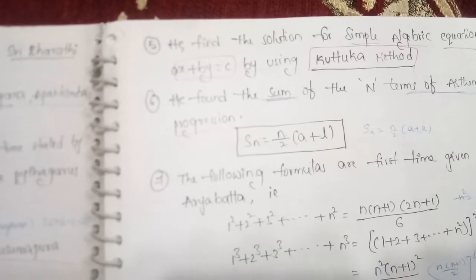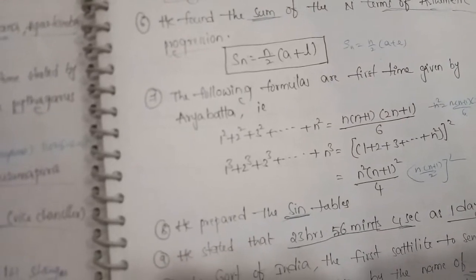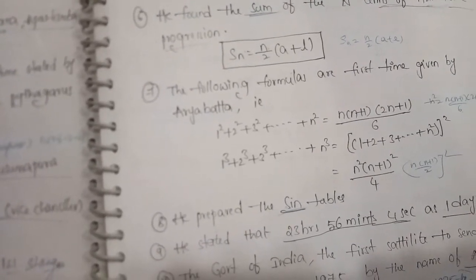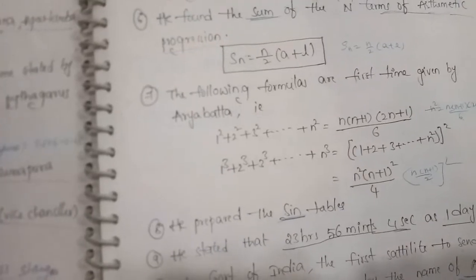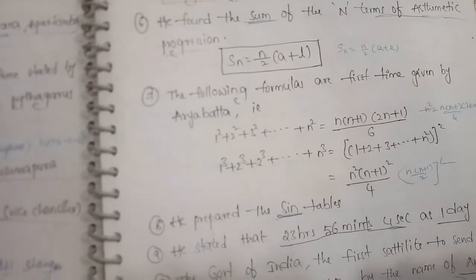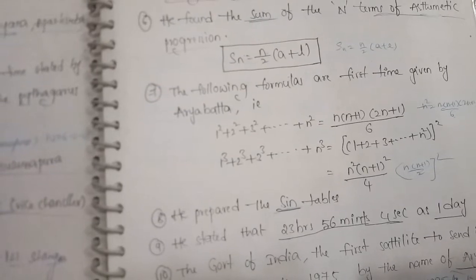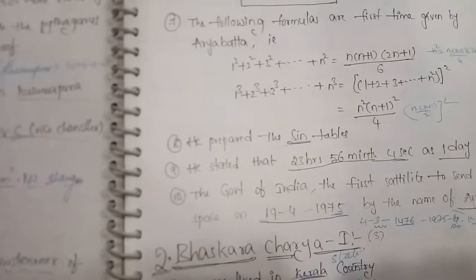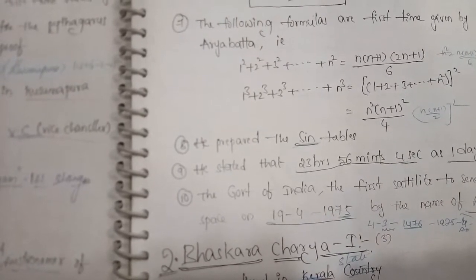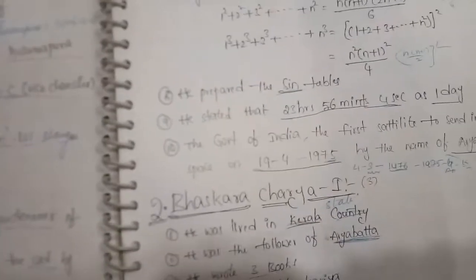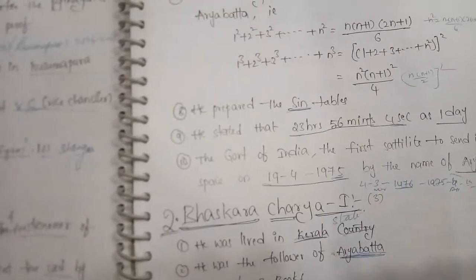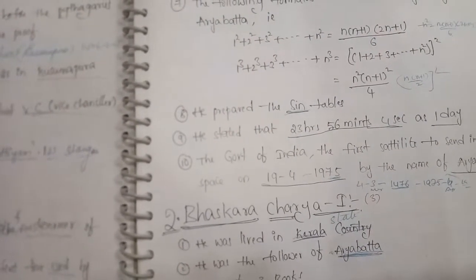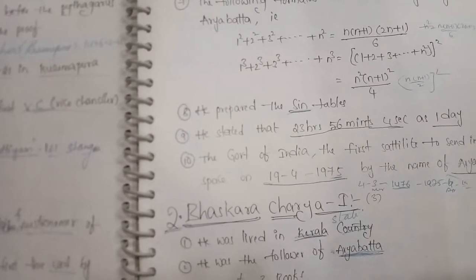Sn is equal to n by 2 times a plus l. The following formulas were first given by Aryabhatta: 1 square plus 2 square and so on to n square is equal to n into n plus 1 into 2n plus 1 by 6. 1 cube plus 2 cube plus 3 cube and so on to n cube is equal to n into n plus 1 by 2, whole square. He prepared the timetable. He stated that 23 hours 56 minutes 4 seconds is one day. The government of India sent the first satellite into space on April 19th, 1975, by the name of Aryabhatta.